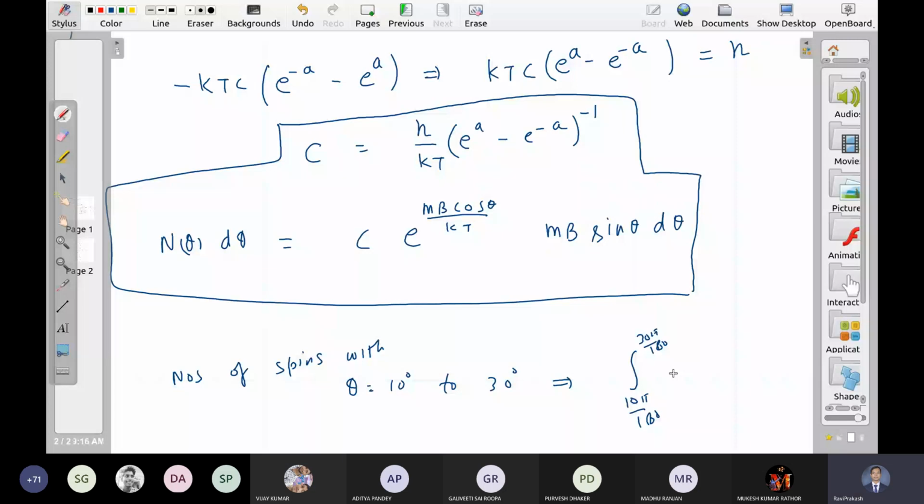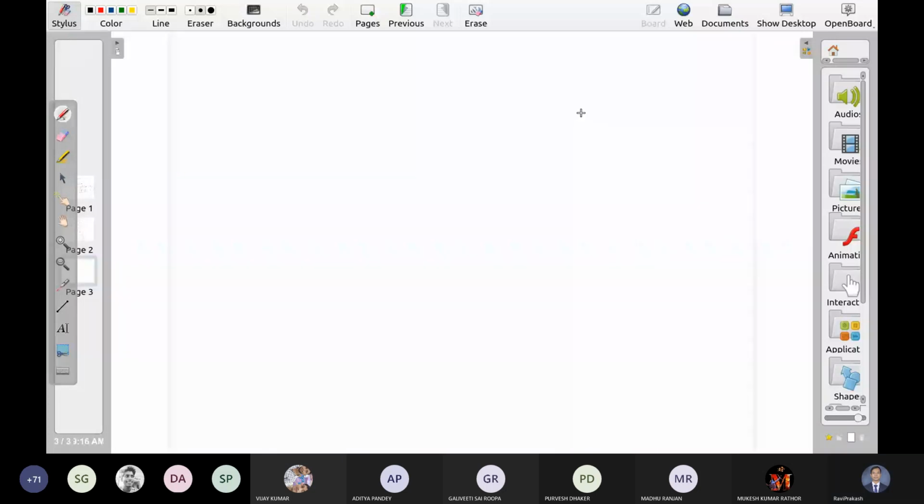Now we need to know how much magnetization they are going to produce. So this is the applied field in this direction. Some spins are parallel to it. Some spins are making some angle to it. Some are perpendicular. Some are opposite also. So how much is the contribution of each spin to the magnetization?